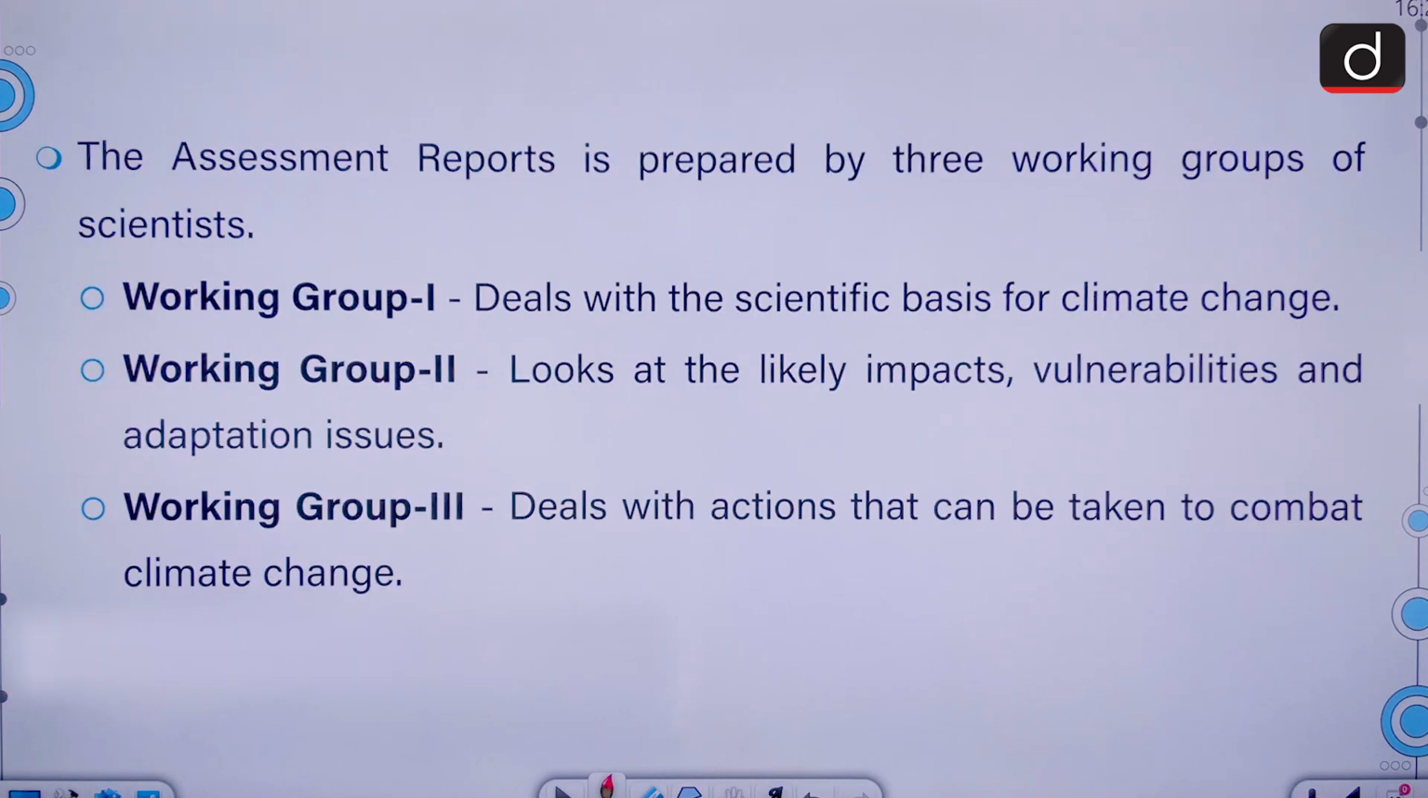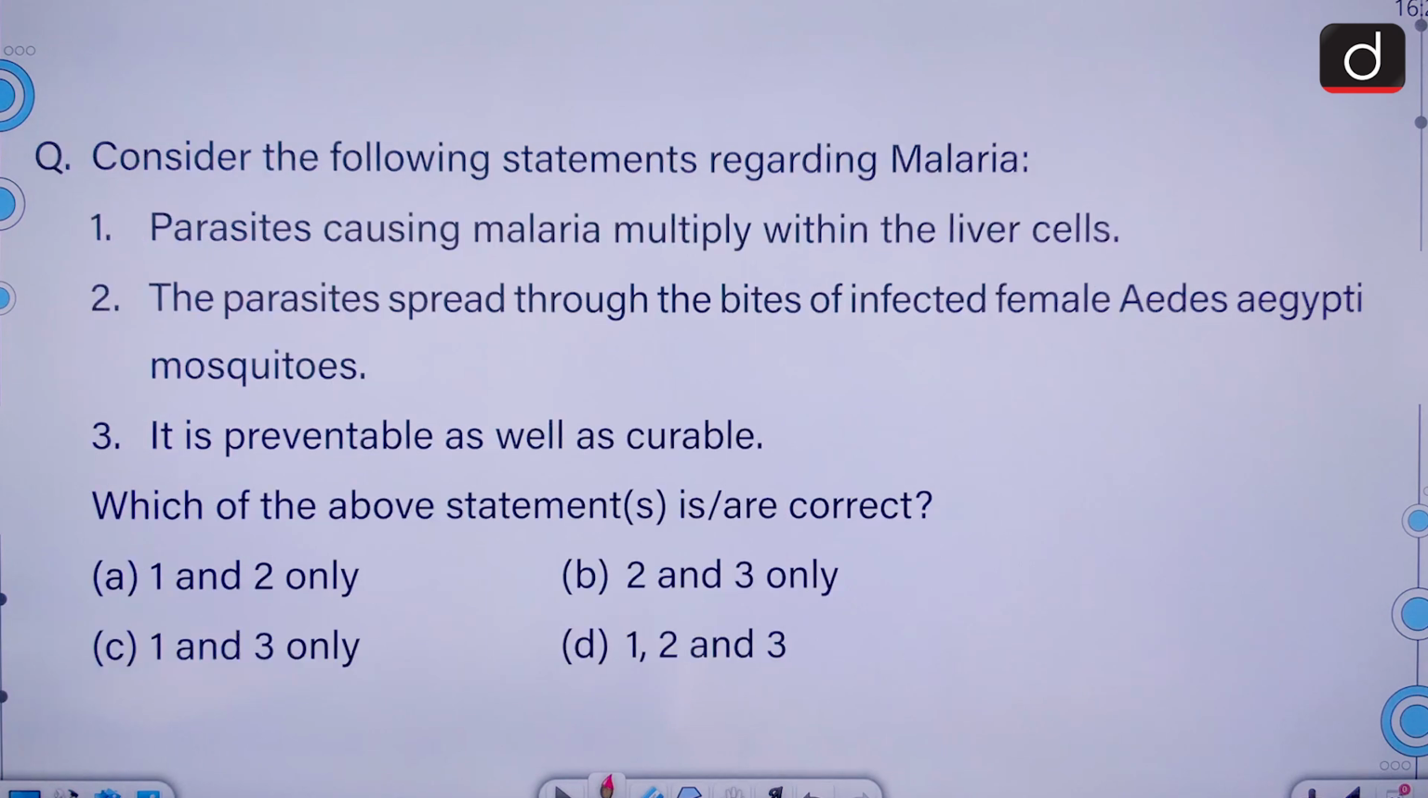These are prepared by 3 working groups. Working Group 1 deals with scientific basis for climate change. Second talks about impacts, vulnerabilities and adaptation. Third one talks about the steps or actions that can be taken to combat climate change.